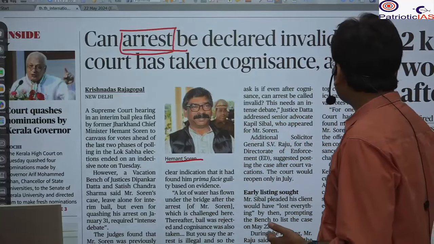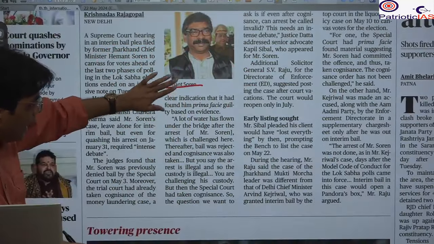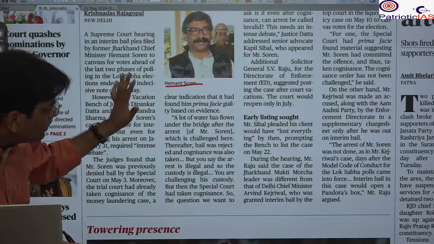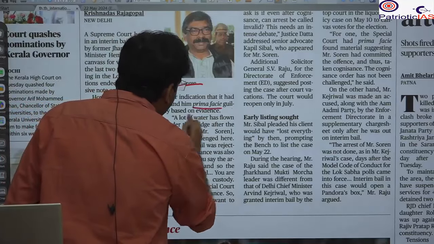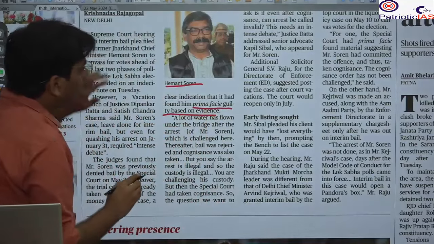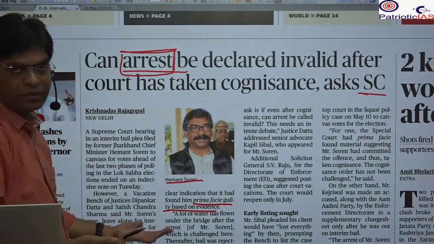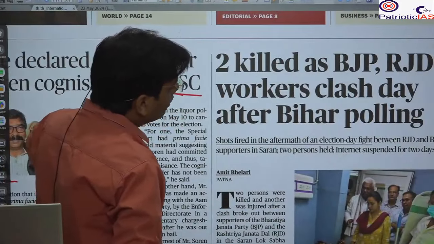The Supreme Court says that there has already been a recognition of prima facie crime by the lower court and the special court. So let's see whether the prima facie guilt was based on the evidence or not, and if it is not, the arrest will be declared illegal and invalid. Let's see what the further result and outcome is going to be.